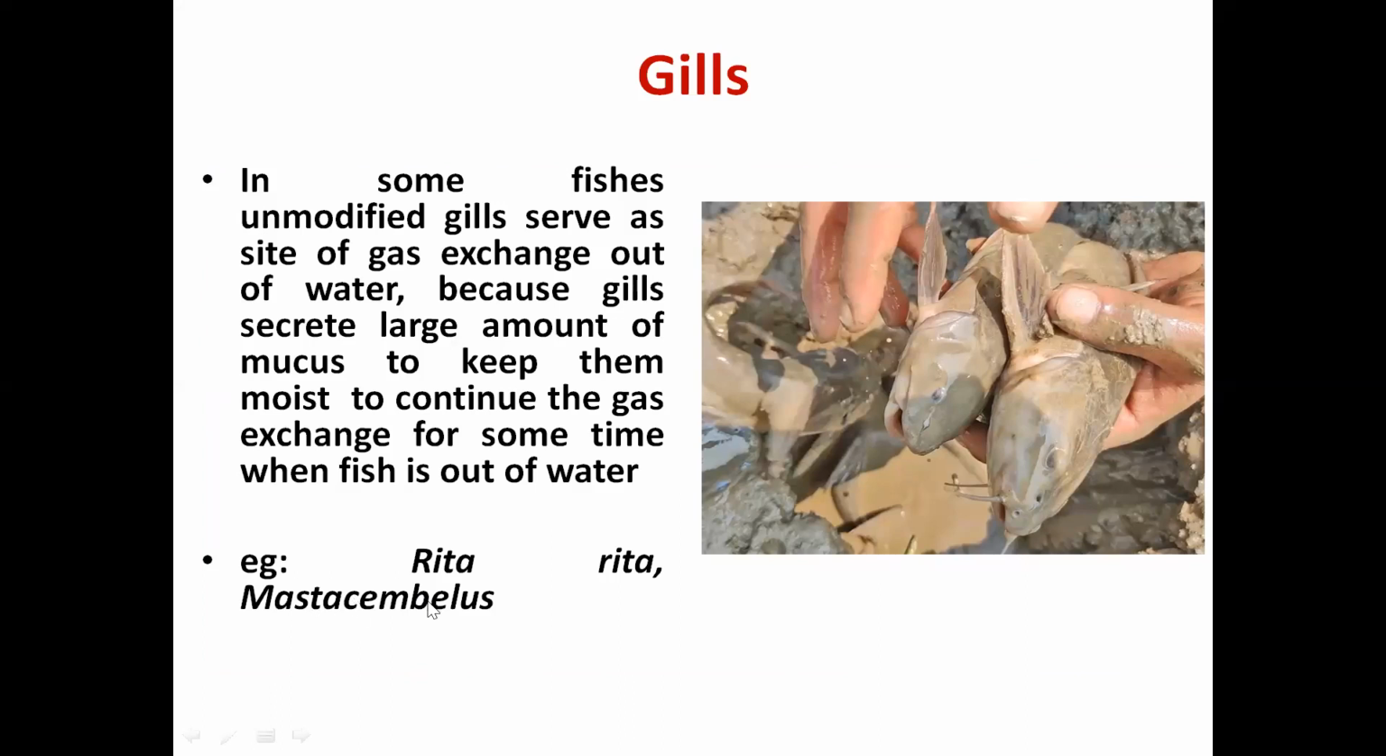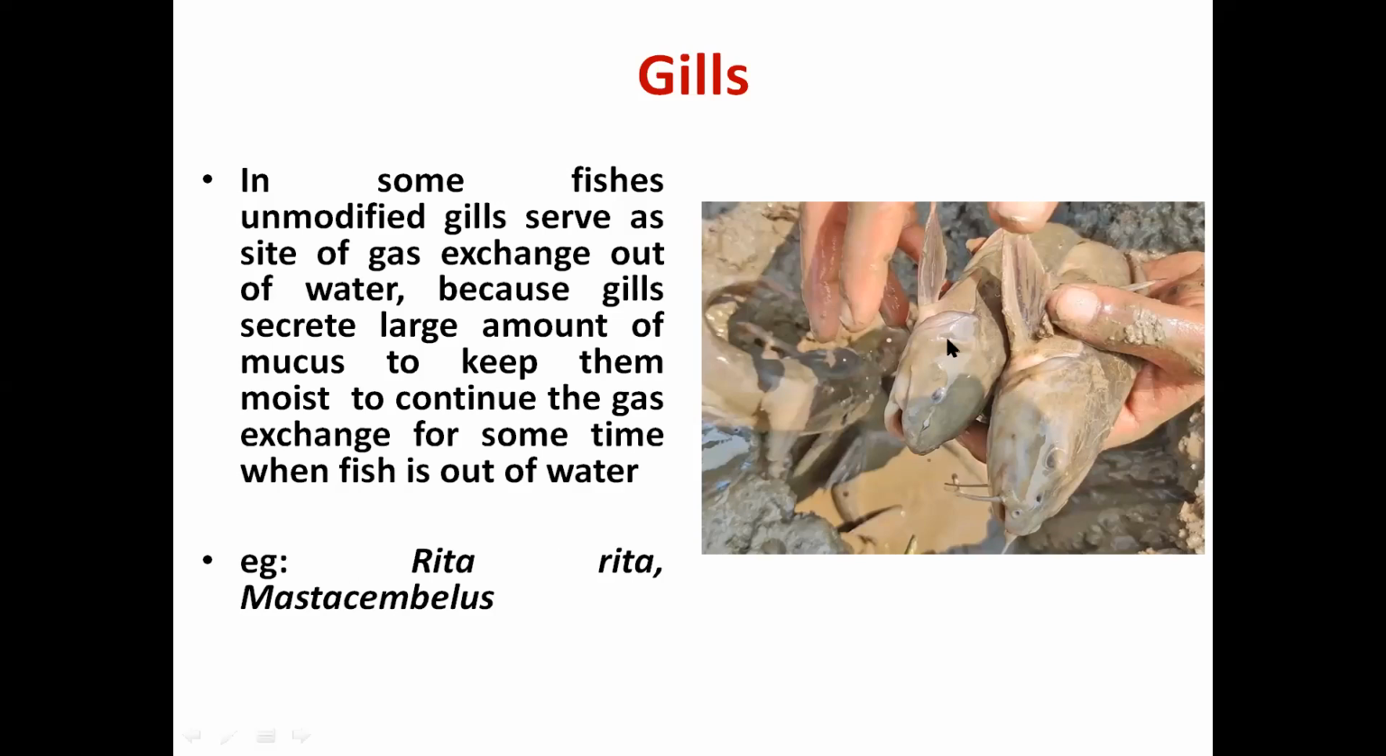These two species have vestigial gills, and with the help of those gills they respire inside the water. When they come outside the water, they respire with the help of their skin, and their gills are also modified for gaseous exchange in the air for some time. It's not regular, but for some time their gills can perform gaseous exchange in the air also.